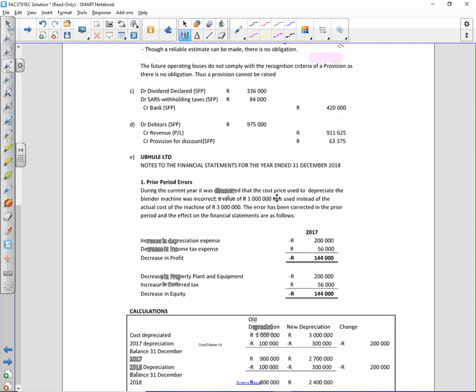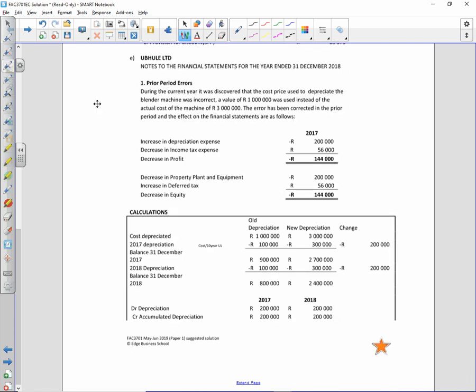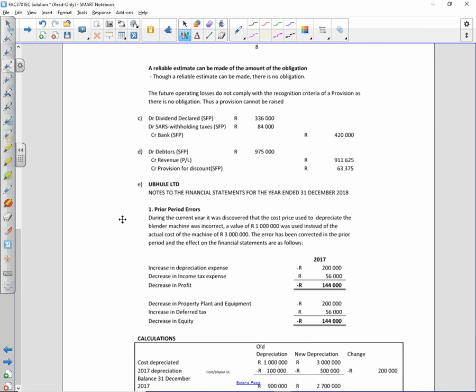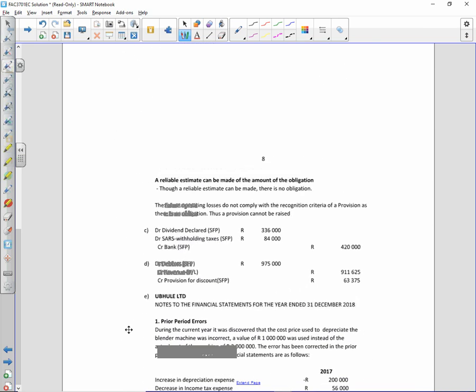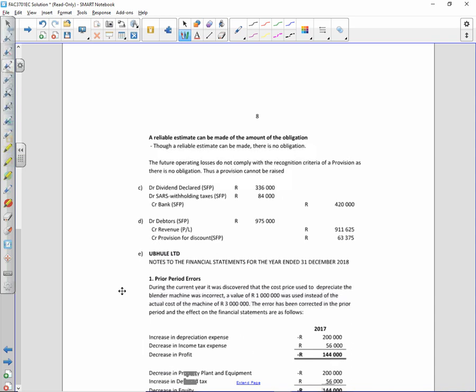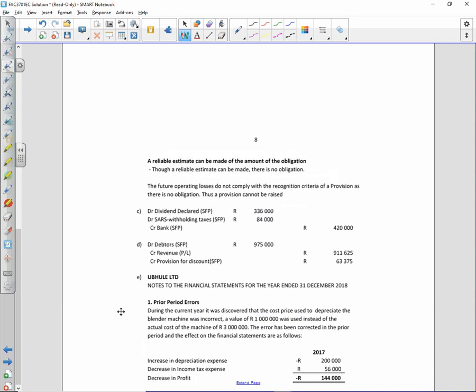Okay. Right, so we have dividend declared, debit that dividend declared. Right, so we debit that dividend declared with 336,000.